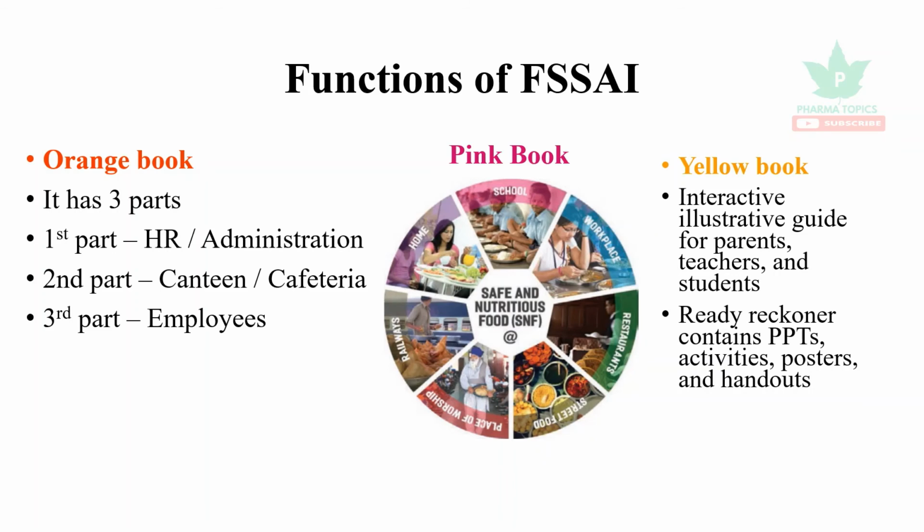Functions, there are three kinds of books. One is the Orange Book. It has three parts. First part is related to HR and administration. Second part is related to canteen and cafeteria. Third part is related to the employees.